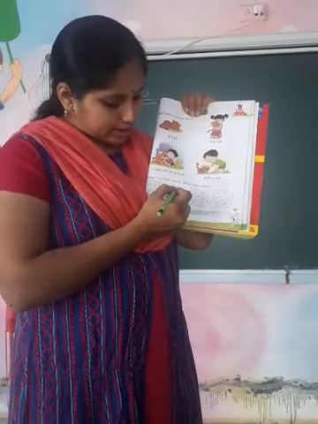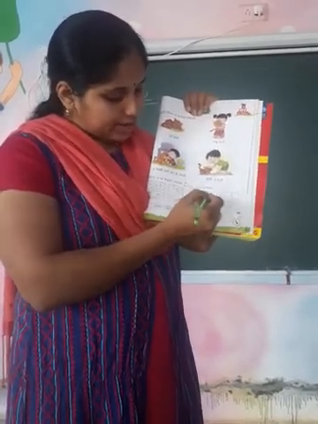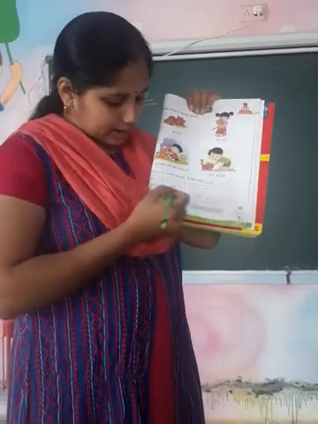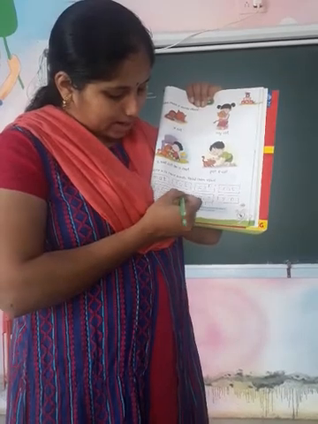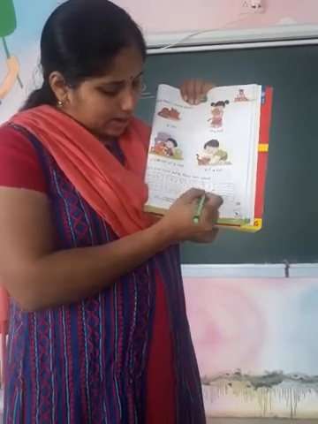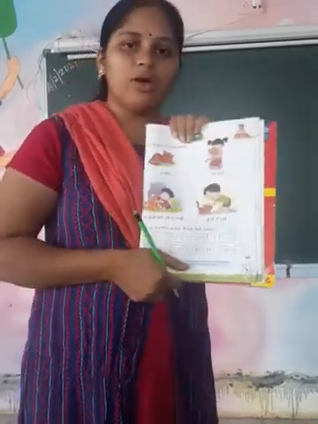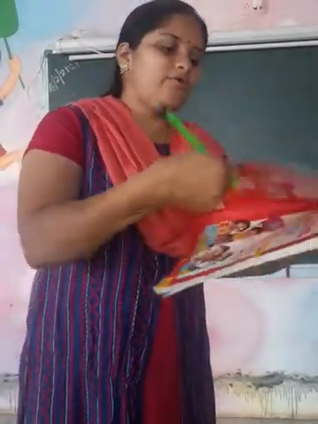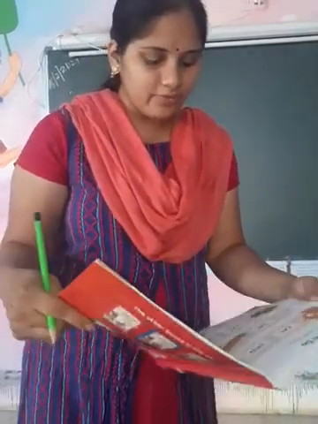You just have to write A. F-A-T, fat. C-A-T, cat. R-A-T, rat. F-A-N, fan. P-A-N, pan. M-A-N, man. V-A-N, van. Like this you have to write the A to complete the words.